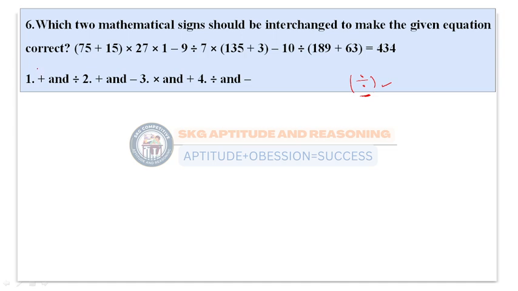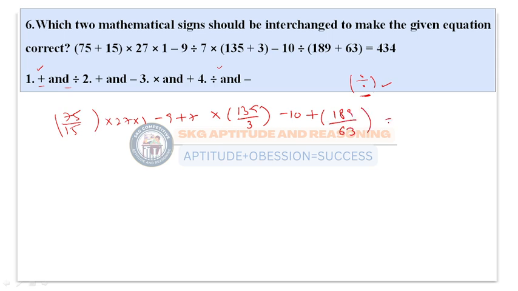So first try to focus on the division operation present in the given options. Here the division operation is present in the first option and the last option. So first try to focus on the first option. Here plus and division have to be interchanged. Let us check whether this equation will be satisfied. In place of plus I need to replace division, and in place of division I need to replace plus: 15 into 27 into 1 minus 9 plus 7 into 135 divided by 3 minus 10 plus 189 divided by 63. I need to get the answer 434. Whether I'm getting that answer or not, I need to check here.